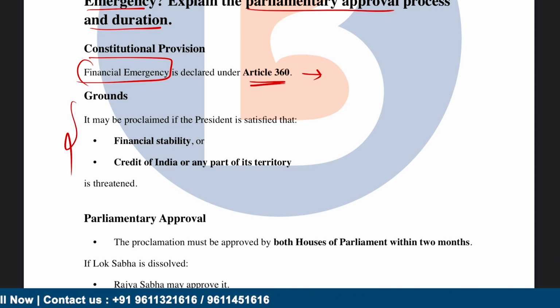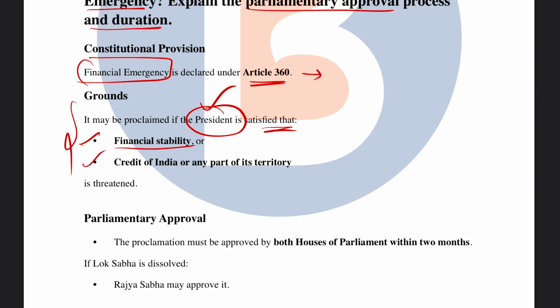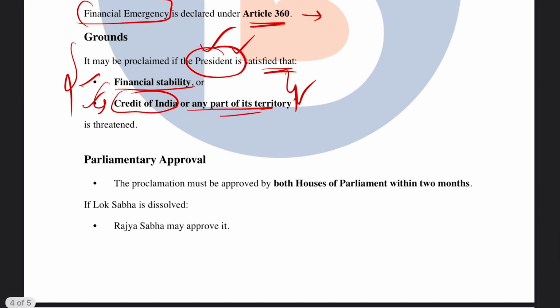Anyway, talking about the grounds of the proclamation, it may be proclaimed if the president is satisfied based on two conditions: that the financial stability of the country is not proper, and second, the credit of India or any part of its territory is under trouble. So these are the two important reasons, and if these two conditions get satisfied, that's when the president can proclaim the financial emergency.